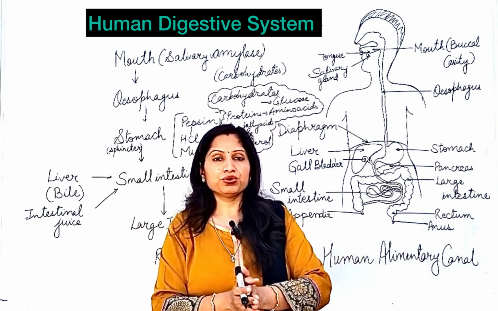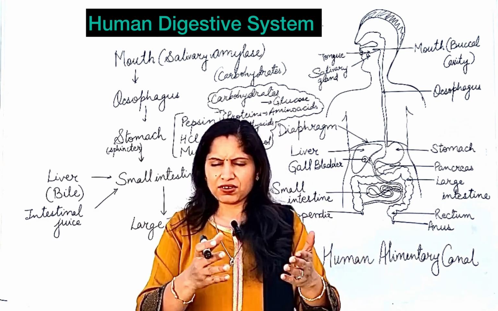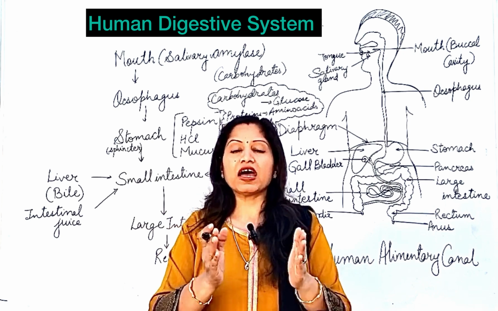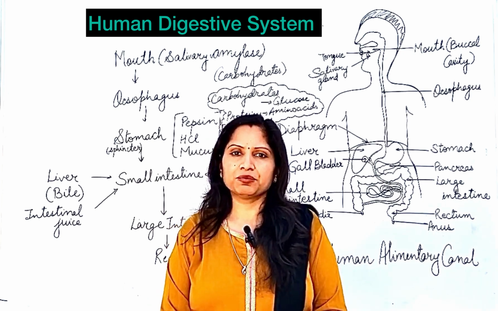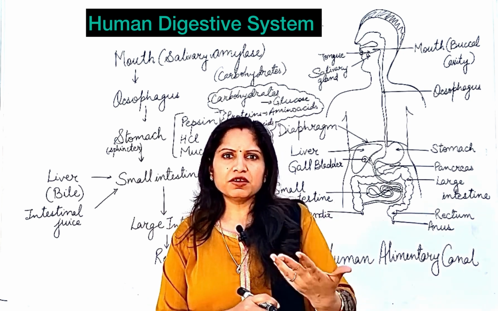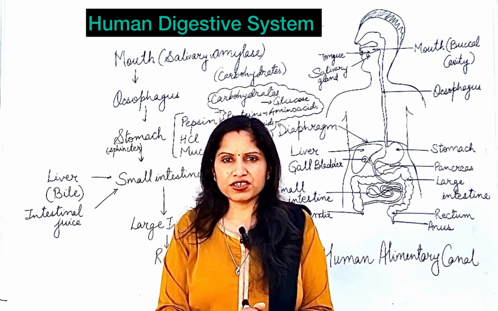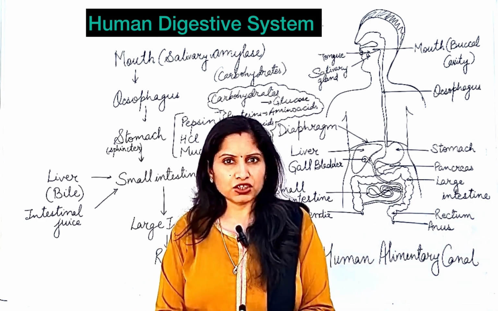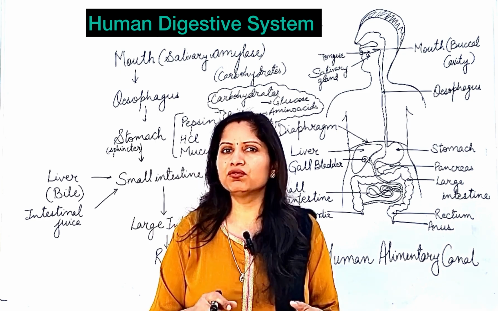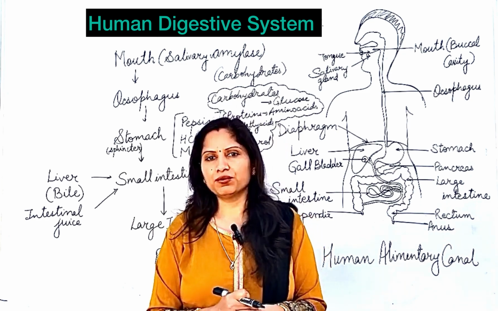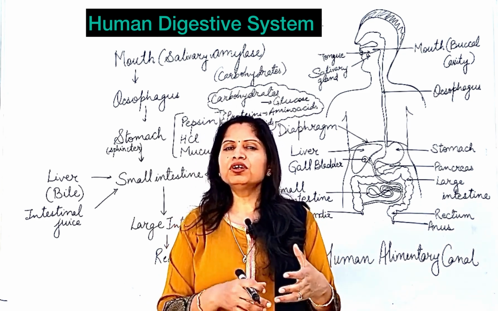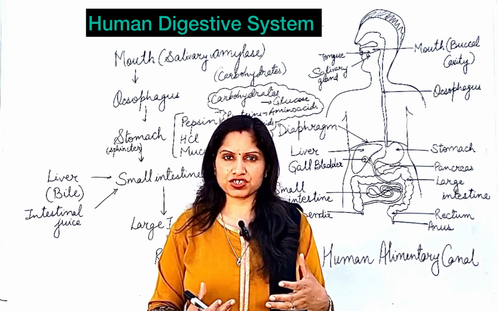One last thing that I want to add extra, that is given in the NCERT book. It's not extra from your book. That is the length of the small intestine. Sometimes you might be asked that in which type of organisms the length of the small intestine is maximum. The length of the small intestine is maximum in herbivores and minimum in carnivores, because plant food takes a lot of time to be digested.